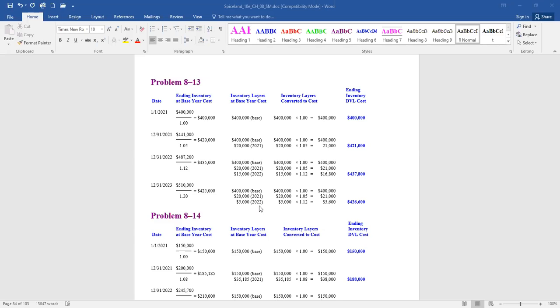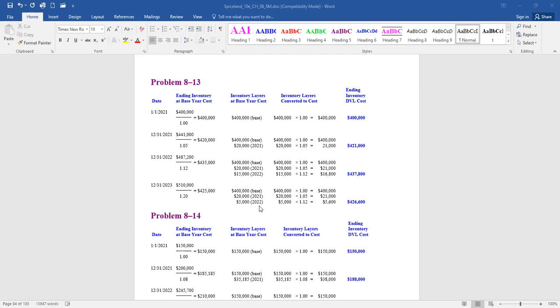The first 400,000 should be at our 100% year. The next 20,000 of it should be valued at 1.05 because that's how much it increased quantity-wise this year. Because we're comparing the cost of our inventory as if it was at base year amounts.